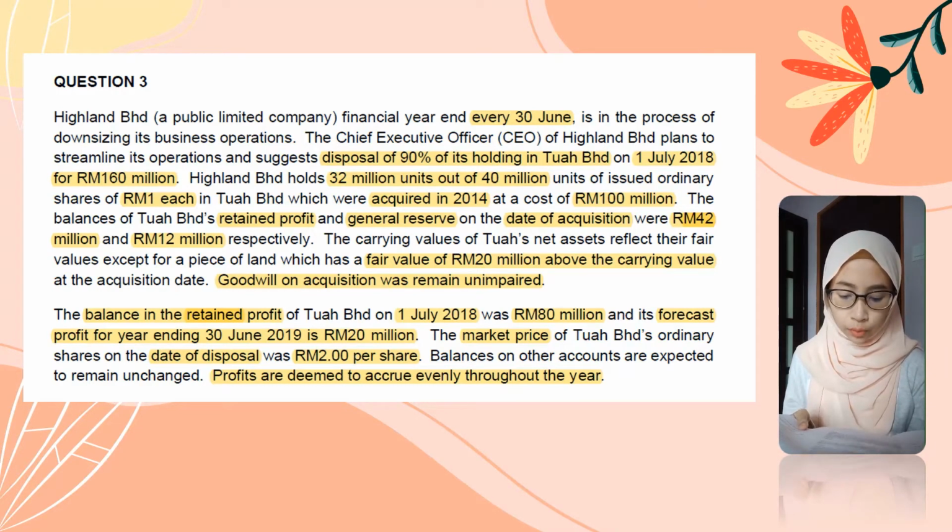The balance of Tuah Berhad's retained profit and general reserve on the date of acquisition were 42 million and 12 million respectively. So here is the pre-RP and pre-RR. The carrying values of Tuah's net assets reflect their fair values except for a piece of land which has a fair value of 20 million above the carrying value at the acquisition date. So on the acquisition date, the carrying value is less than the fair value, so this is the ARR. Goodwill on acquisition remained unimpaired.